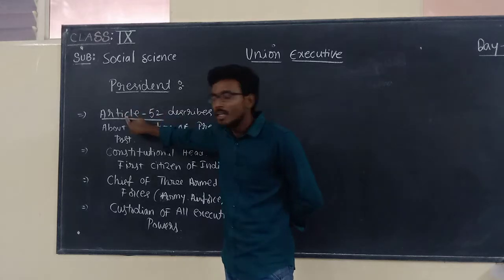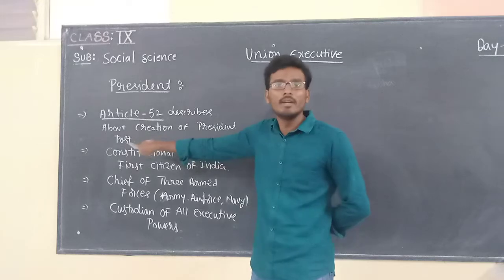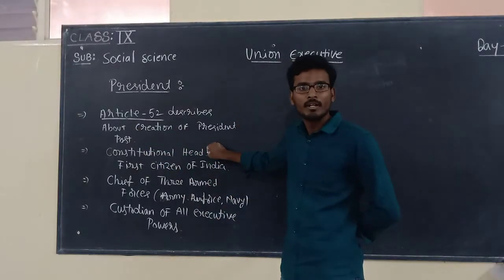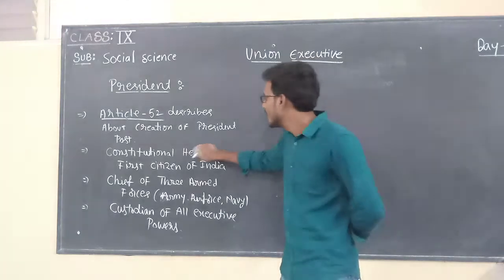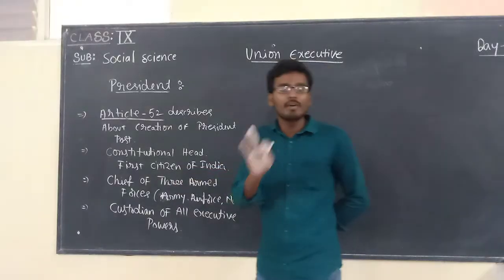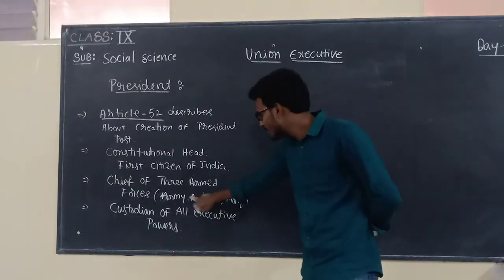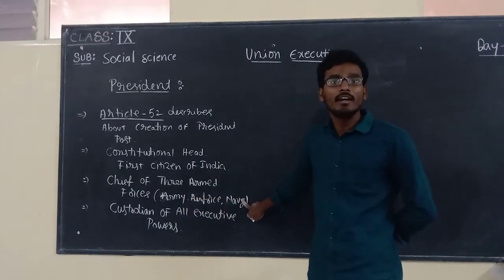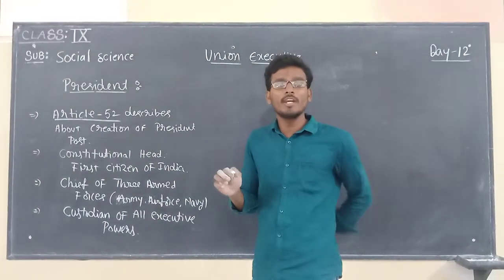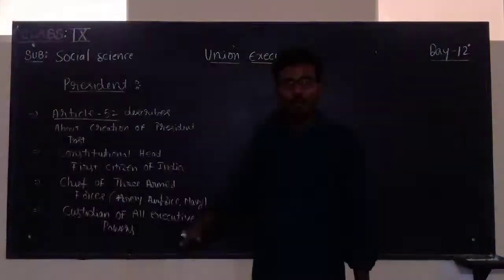In our Constitution, Article number 52 describes the creation of a president post. According to that, he is a constitutional head and the first citizen of India. He is the chief of three armed forces, which are nothing but army, air force as well as navy. And more importantly, president is a custodian. Custodian means the person who looks after all executive powers.